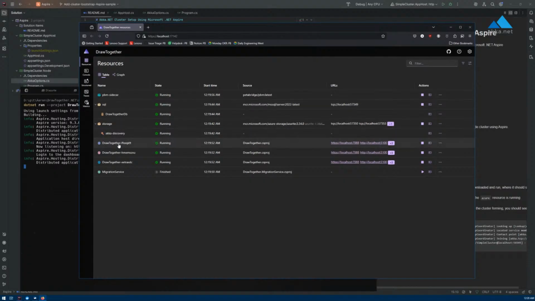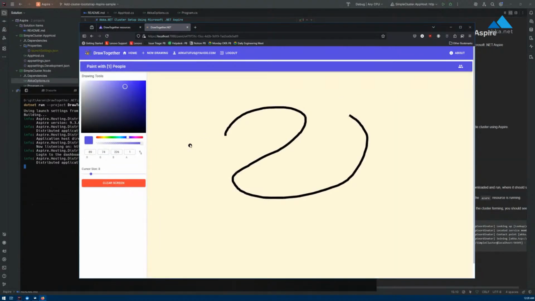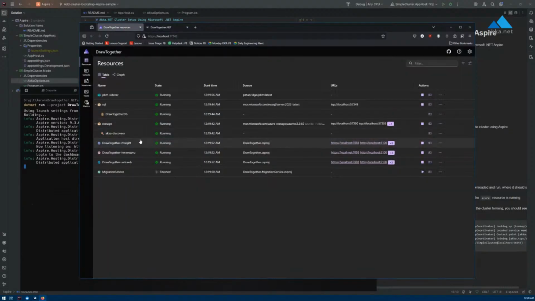So we do have everything running, and Draw Together is actually running under three replicas. There's already a session going. Oh, there you go. Yeah. So it works. Nicely done. And you got it working with three replicas? Three replicas. And they're all running on different processes instead of running inside Docker containers.